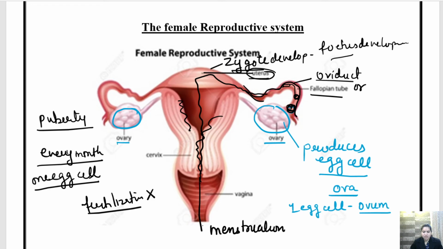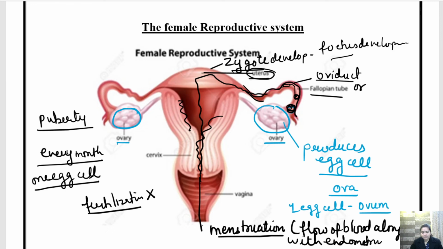It is called menstruation, which is the flow of blood along with the endometrium walls. This menstruation takes place when fertilization has not occurred, every month in the case of females.